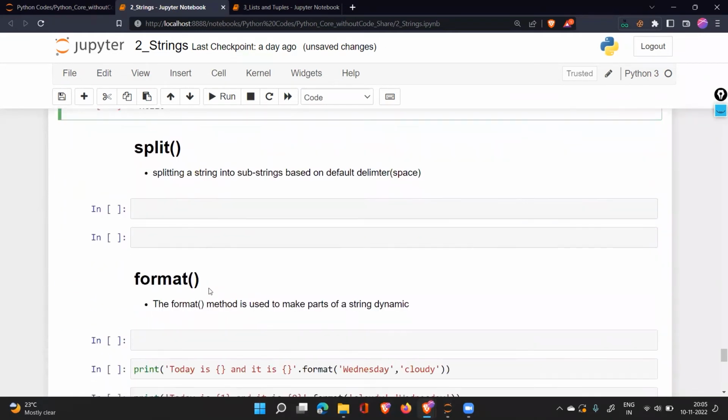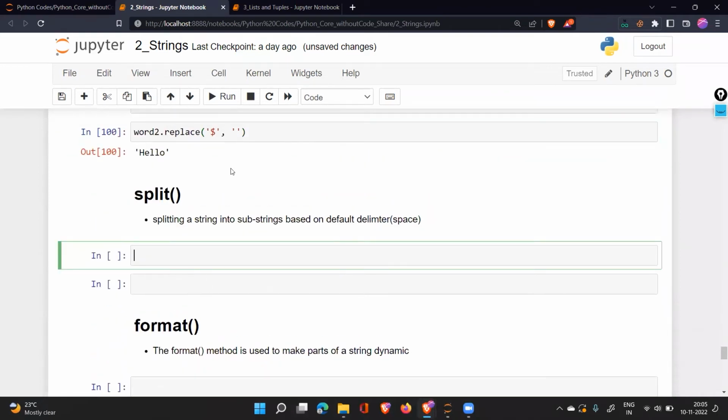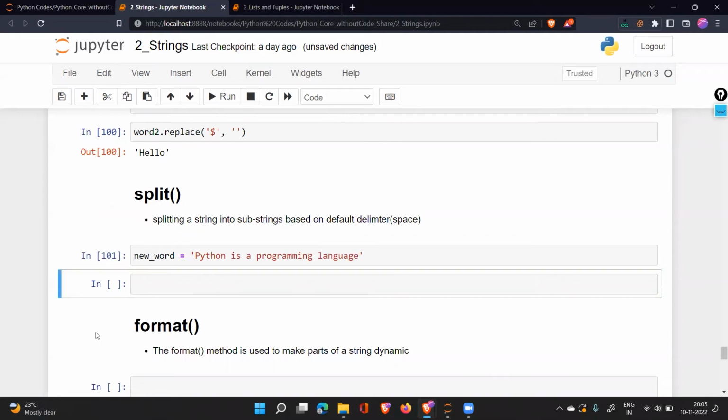Now after strip, you have split and two or three other things. Then we'll talk about another data type. Let's see what happens in split. If I say a new word is equal to, let's say, Python is a programming language. This is the word we have. Let's apply split and see the output. Dot split.